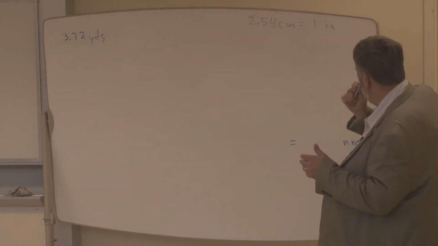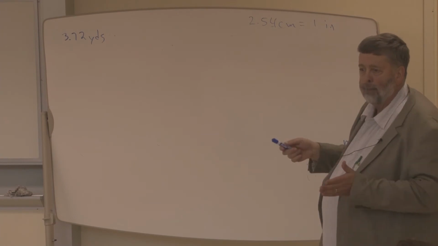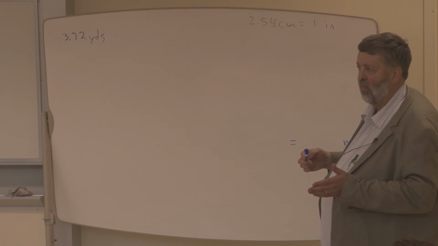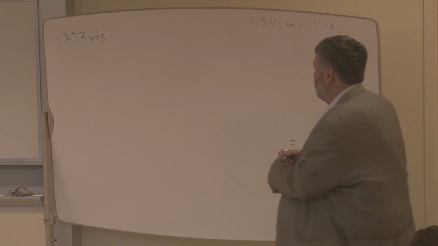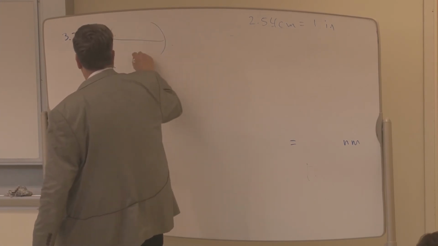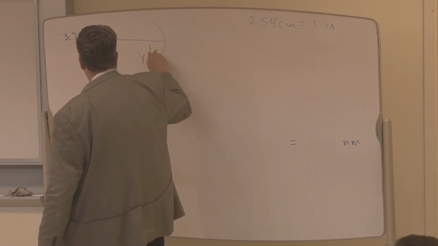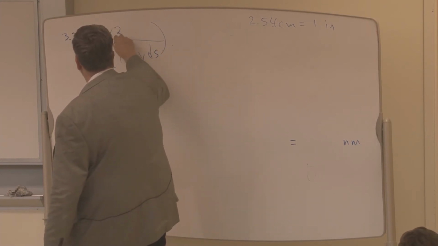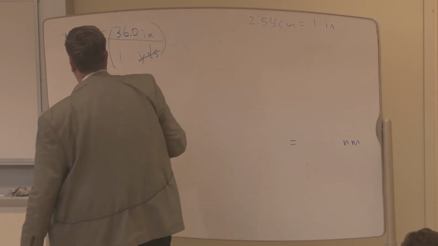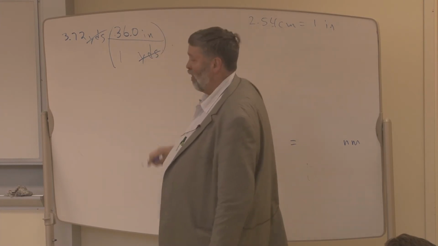Inches and centimeters. Can you go from yards to inches? Can you do that? What's the relationship? 36. What goes on the top? What goes on the bottom? Yards on the top. Why yards on the bottom? So it'll cancel. So 1 yard is 36 inches. Yards are going to cancel yards. Okay? So now I've got a unit of length in inches.